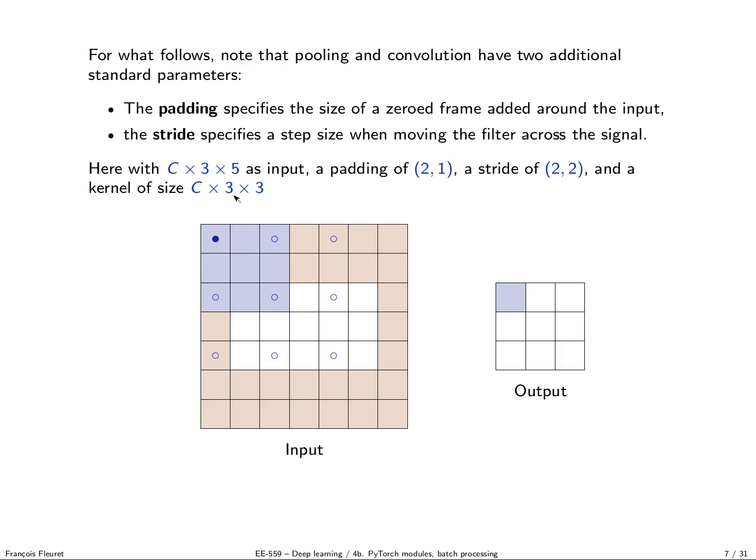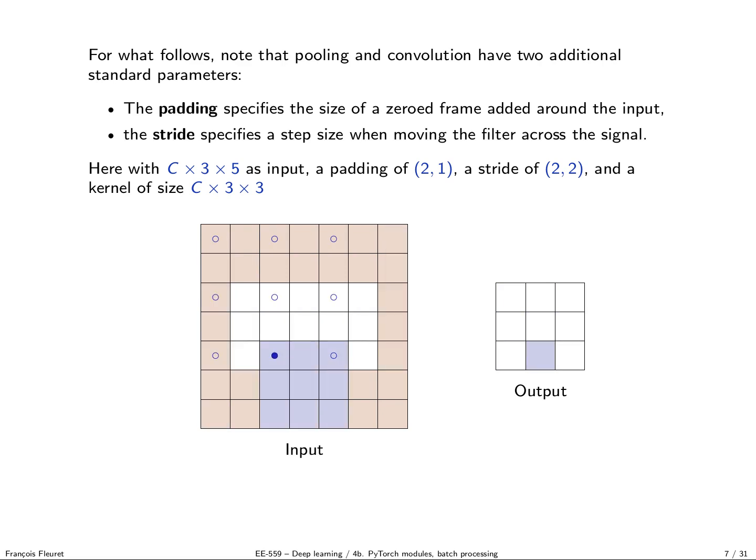If we compute the convolution, if we move a kernel of size 3 by 3, the final tensor will have size 5 plus 2 minus 3 plus 1, which will be 5 columns. And if we keep the original size of 3 rows, on a filter of size 3 we would get a single row as output. Here, remember, we first add the padding around, and then we move by 2, which means that we have only 3 positions for the kernel horizontally and 3 positions of the kernel vertically.